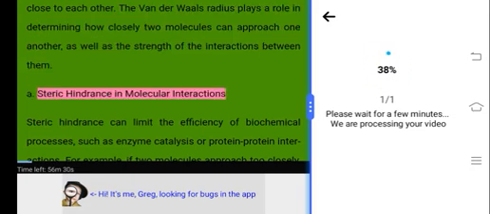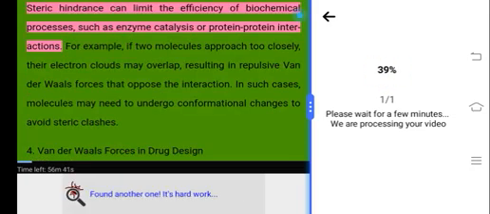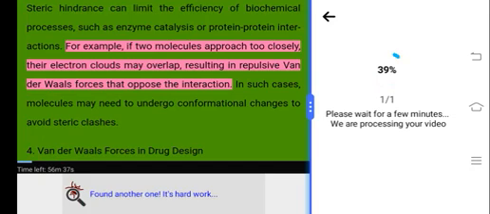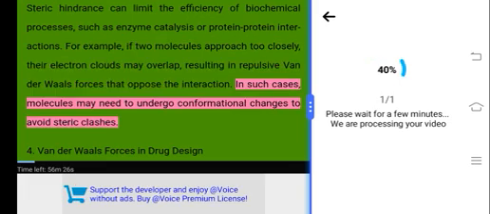A. Steric hindrance in molecular interactions. Steric hindrance can limit the efficiency of biochemical processes, such as enzyme catalysis or protein-protein interactions. For example, if two molecules approach too closely, their electron clouds may overlap, resulting in repulsive van der Waals forces that oppose the interaction. In such cases, molecules may need to undergo conformational changes to avoid steric clashes.